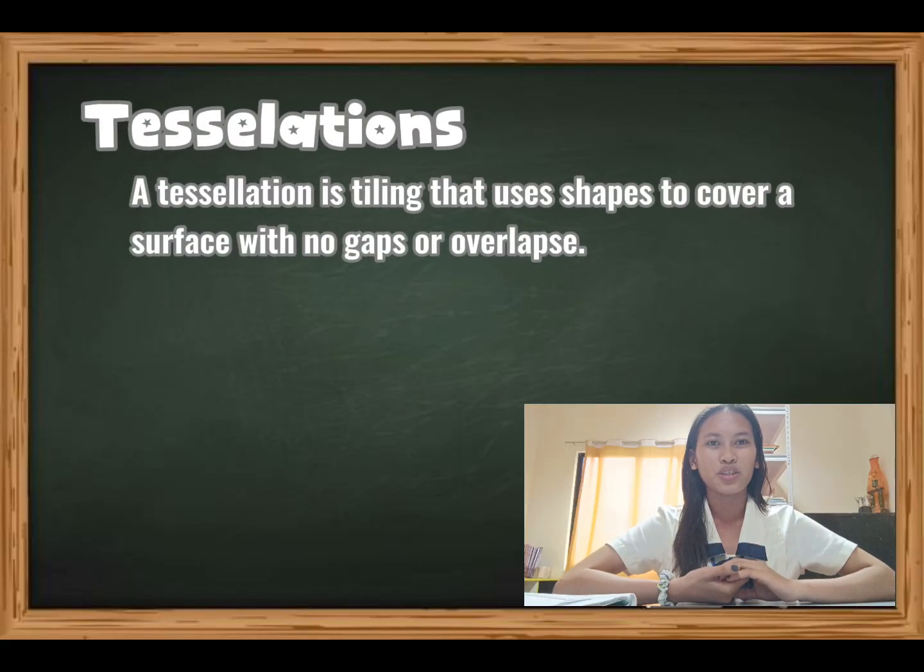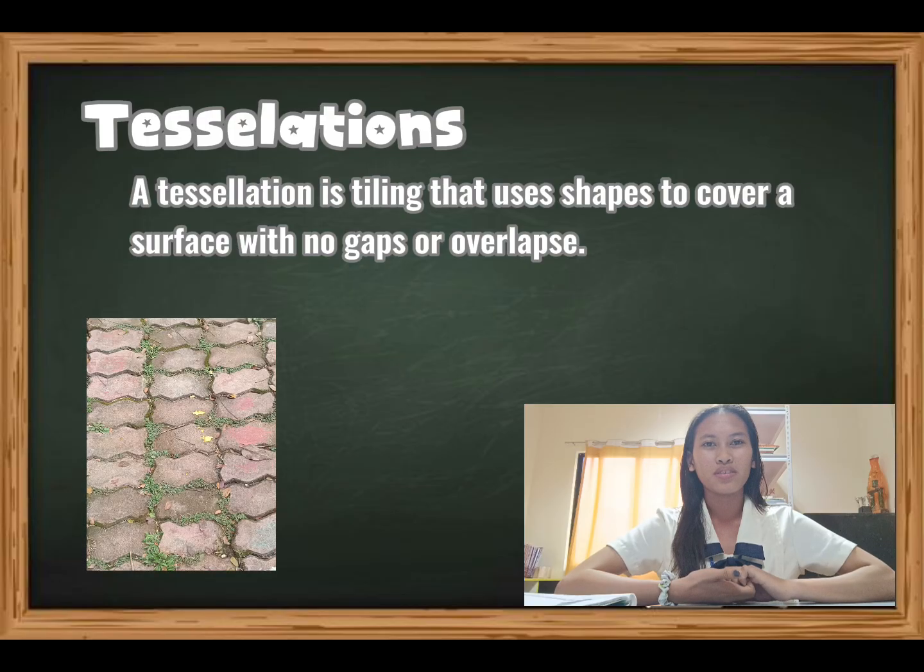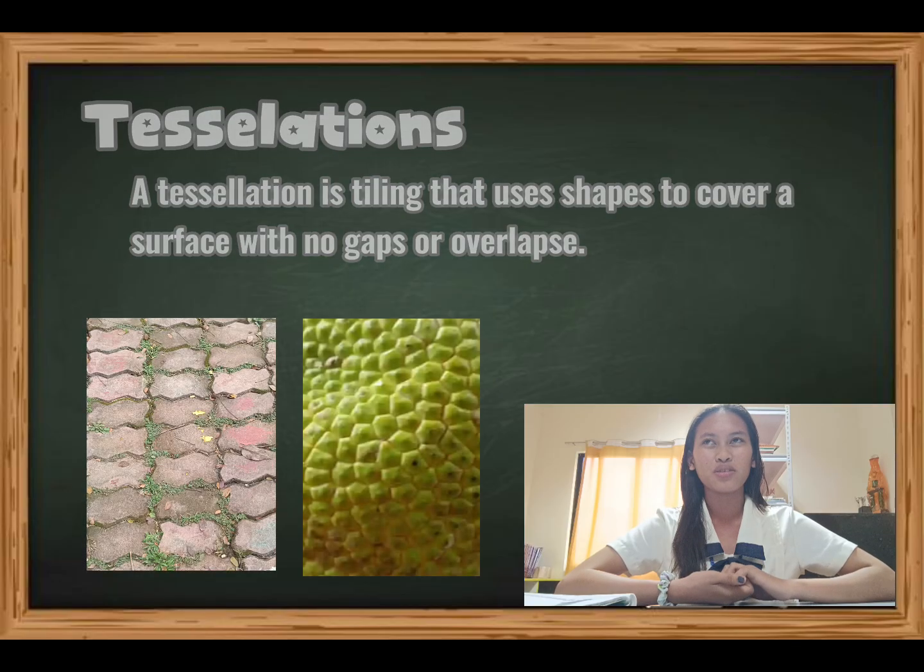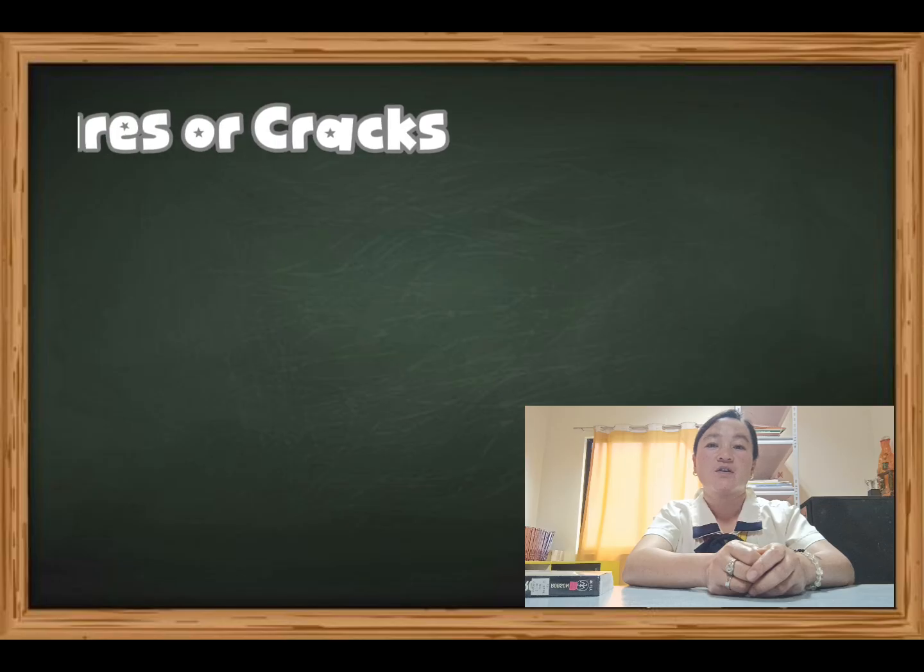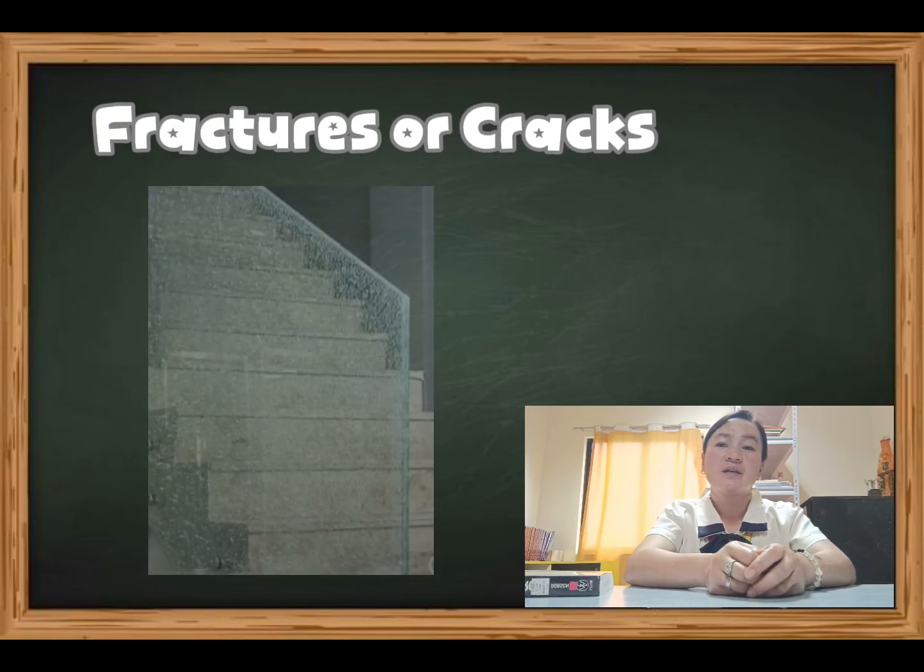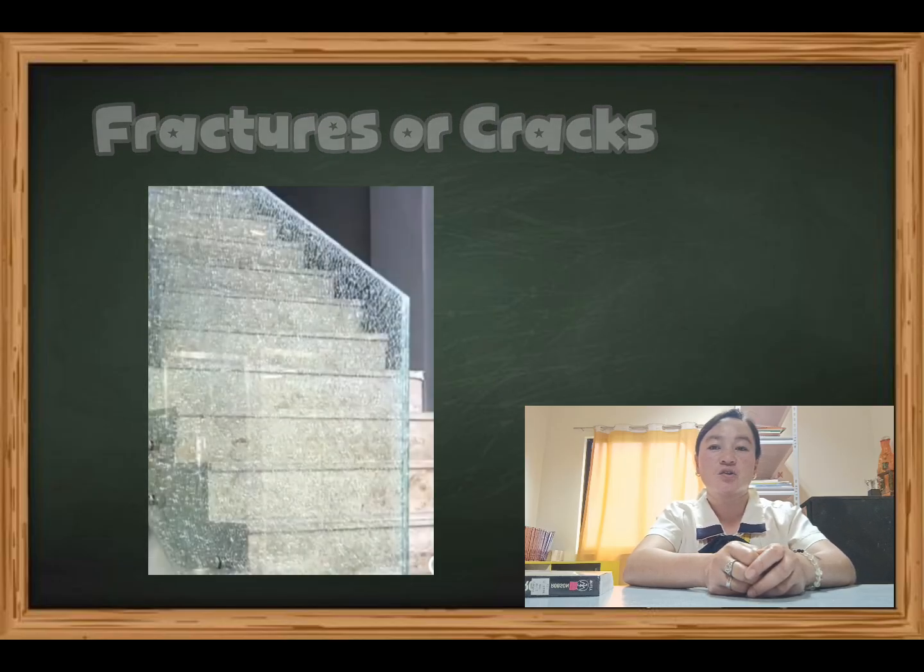So next is tessellation. So what is tessellation? Tessellation is a tiling that uses shapes to cover a surface with no gaps or overlaps. Our example of man-made is brick floor tiles and natural is breadfruit. Fracture and cracks. Our example of man-made is the fracture of glass.